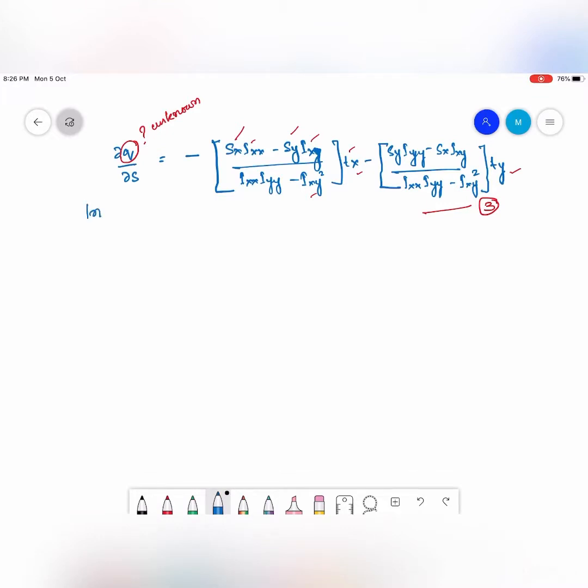Now I integrate both sides of equation 3. What do I get?